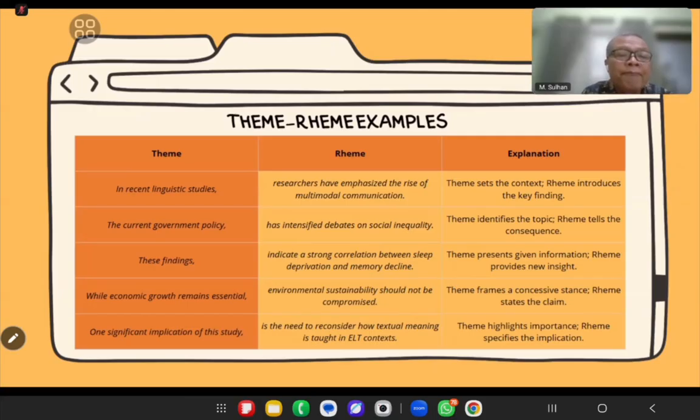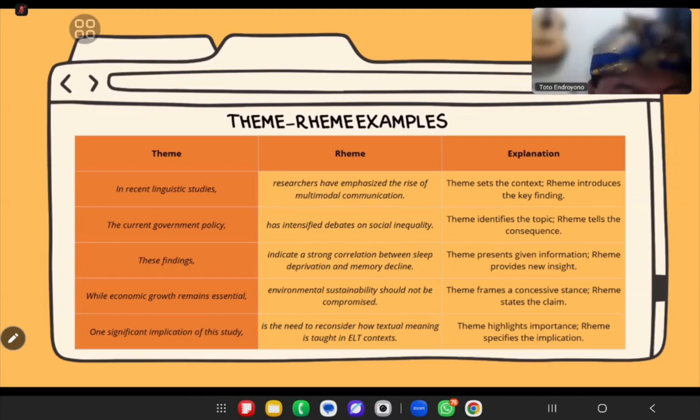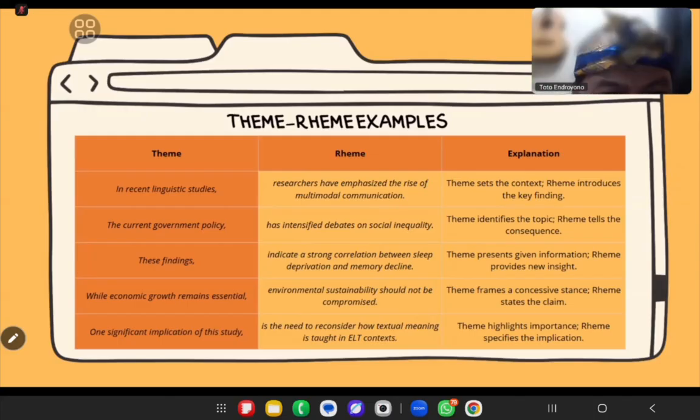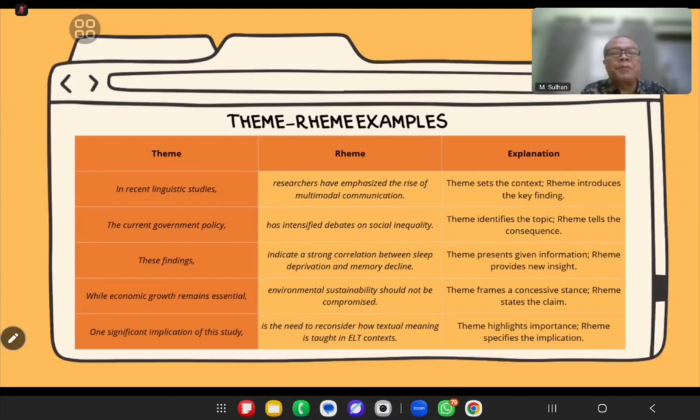Example number one: in recent linguistic studies, a comma is needed here to set up the subject, and the rest will be logical, right? Researchers have this as a subject for agreement. What about the second sentence, like the current government policy? I think a comma is not needed here because the policy functions as the subject of the sentence. And also for "To solve the problem," I don't need to put the comma then.